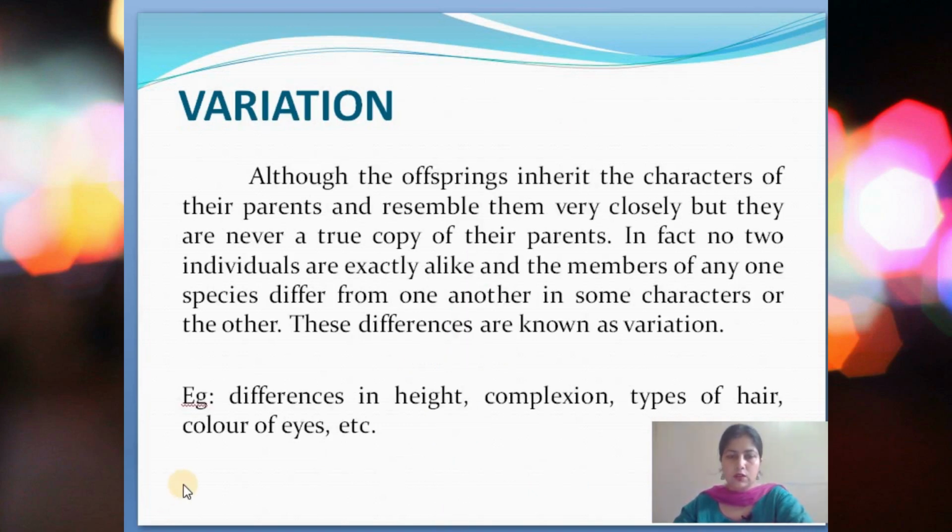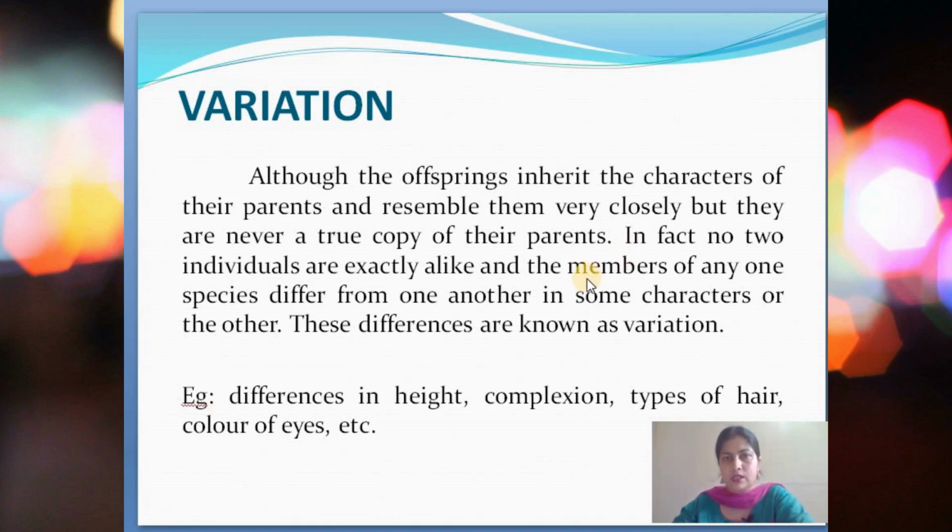So next we will come to the topic variation. Variation means differences. As we have talked just now, heredity deals with the characteristics which come in common in the offsprings from their parents. But along with the commonness or the similarities, many differences also come. Although the offsprings inherit the characters of their parents and resemble them very closely, they are never a true copy of their parents. In fact, no two individuals are exactly alike. When you look at your parents, we say that you are similar, but we cannot say that you are exactly the same. So that is actually variation.